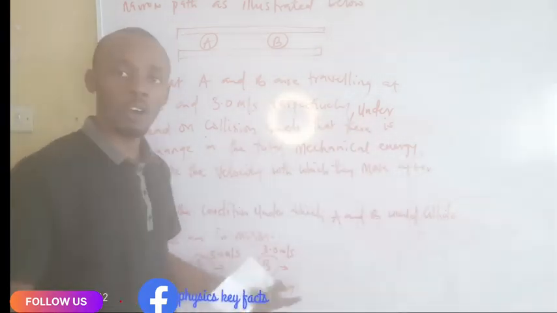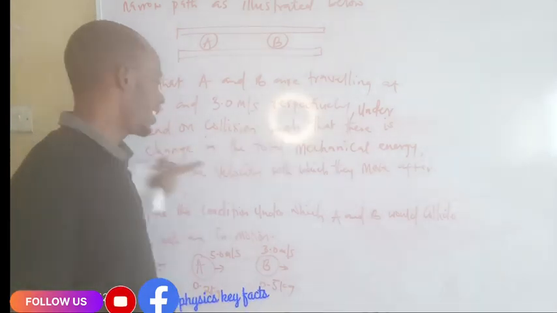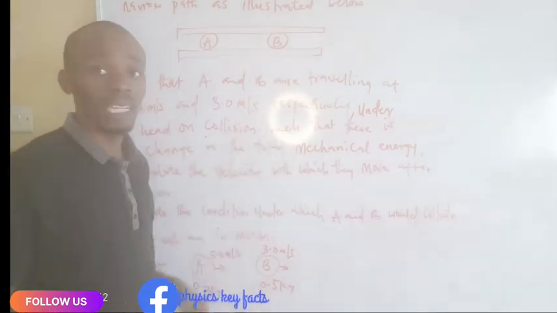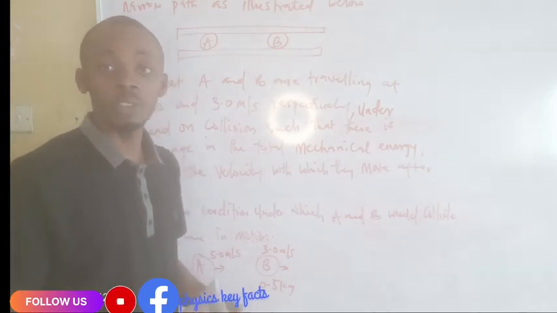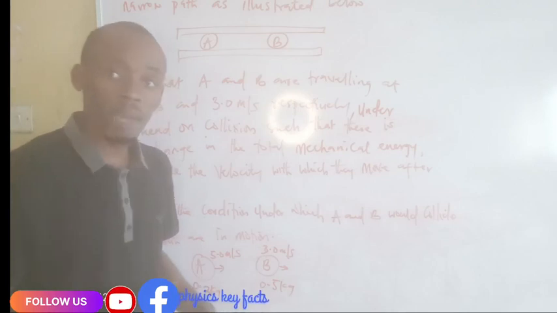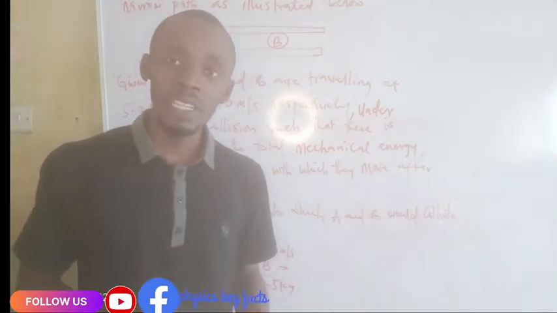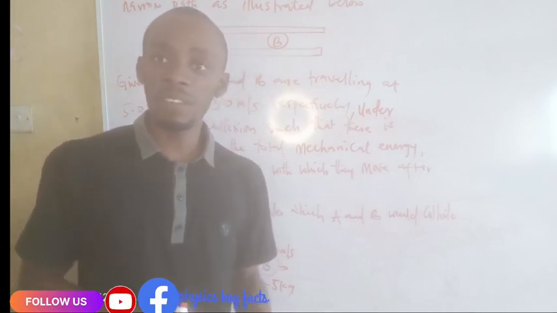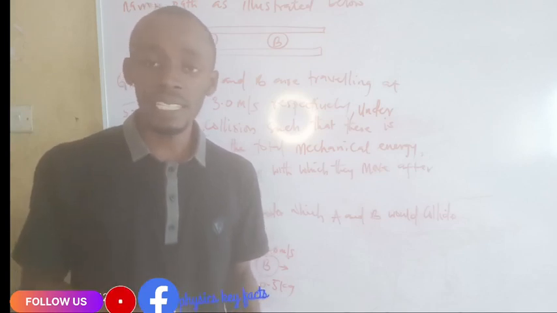So if there's a head-on collision such that there is a change in the total mechanical energy, it simply means that kinetic energy is not conserved. Remember when we did the types of collision, we said that momentum and kinetic energy are conserved in the first kind of collision, which is the elastic collision, while in the inelastic collision, momentum is conserved and kinetic energy is not conserved.